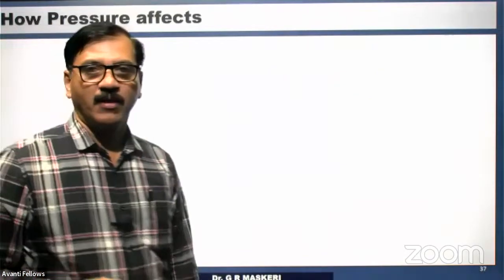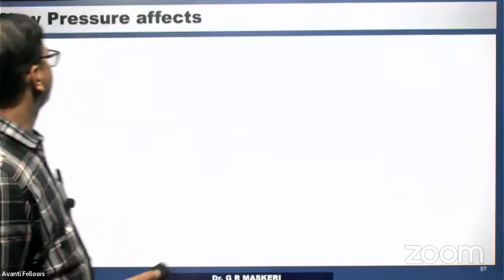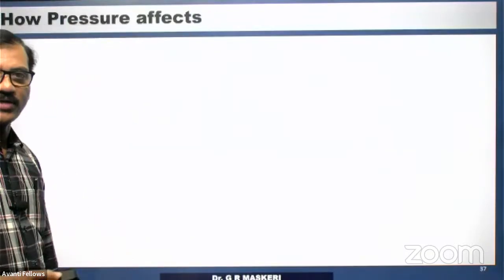That's why in the summer season, in ponds where there is little water, the fishes die because insufficient oxygen is available for aquatic life. The dissolution of oxygen becomes less at higher temperature in the summer, and because of this aquatic life is affected. Now, how does pressure affect it?